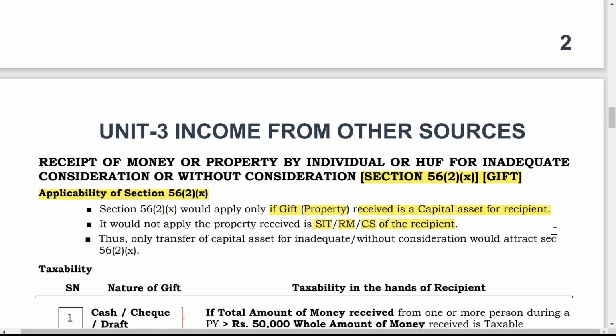So if a person receives any stock in trade, any raw material or consumable stores, then it is not treated as a gift. Only the transfer of a capital asset for inadequate or without consideration would attract Section 56(2)(x). Otherwise, it will not attract. Now we will discuss this provision in detail.